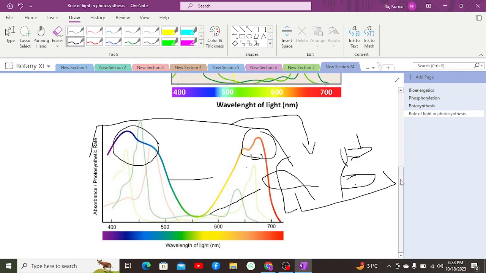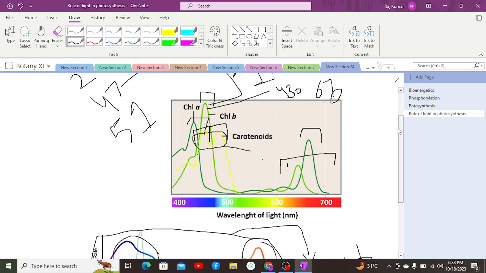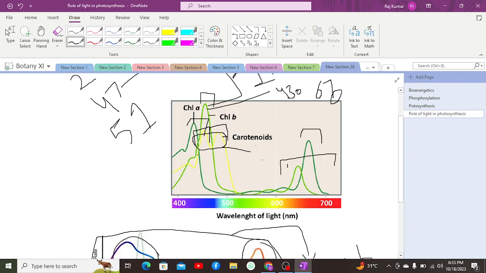Now, why was that? That was because chlorophyll A was not the only one absorbing the light; there were other pigments present in the plants, such as carotenoids and chlorophyll B. These are also absorbing wavelengths of light, due to which the spectrum varies. Carotenoids and chlorophyll B do not themselves undergo the light reaction. They transmit the energy which they have absorbed to chlorophyll A in order to perform the light reaction, as chlorophyll A is the reaction center which performs the light reaction.